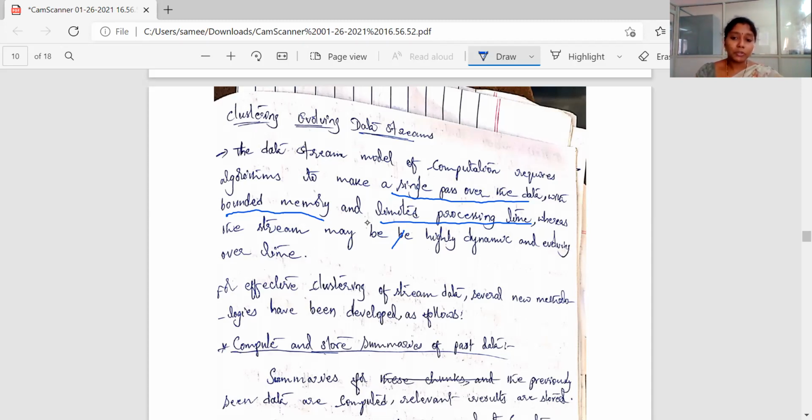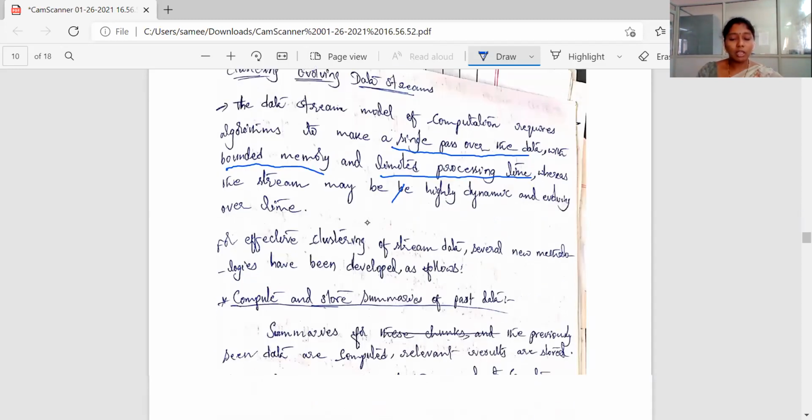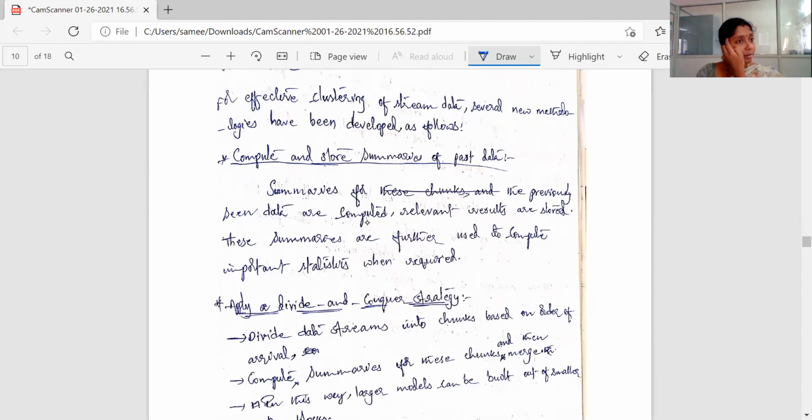So for effective clustering of stream data, several new methodologies have been developed and which are as follows. So these are briefly some methodologies for effective clustering of the stream data. So let us go through those methodologies. So compute and store summaries of the past data.